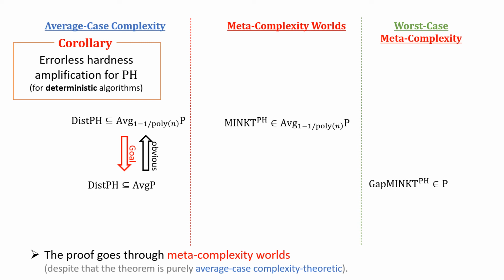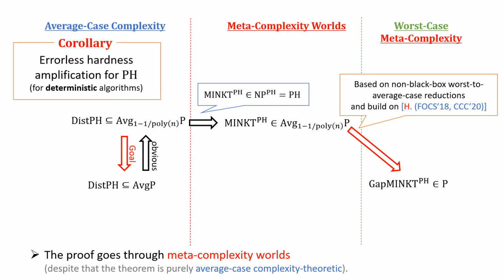How do we prove that? Well, first, let's observe that if PH is easy on average, then MINKT with PH oracle is easy on average as well. So we have this implication. And then we use the proof techniques developed in our previous work, which presented non-black-box worst case to average case reductions. By using these proof techniques, we can prove that the worst case complexity of MINKT is equivalent to average case complexity of MINKT, which establishes this implication.